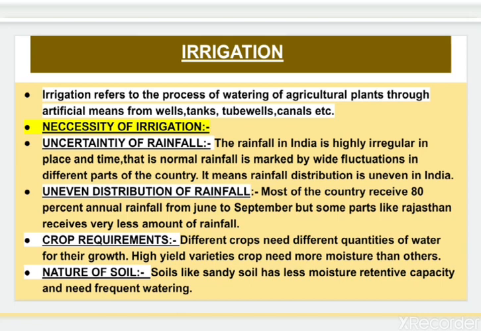Next, we will learn the crop requirements. So, different crops need different quantities of water for their growth. So, the high yield varieties crop need more moisture than other crops. Fourth one is nature of soil. So soils like sandy soil have less moisture retentive capacity and need frequent watering.